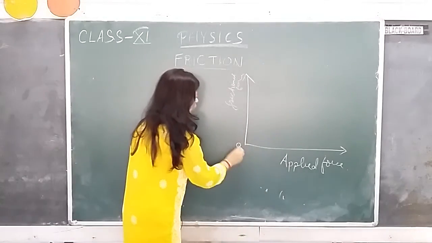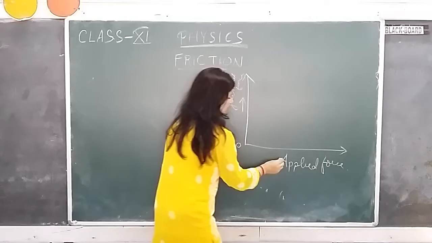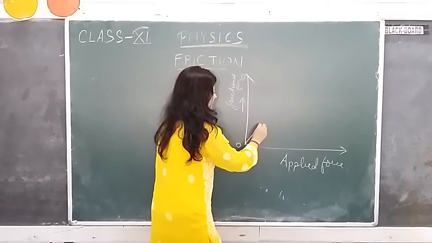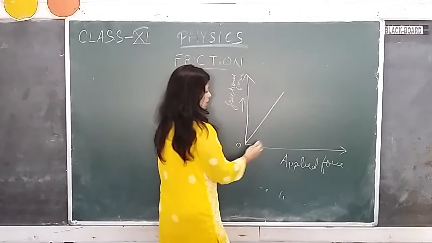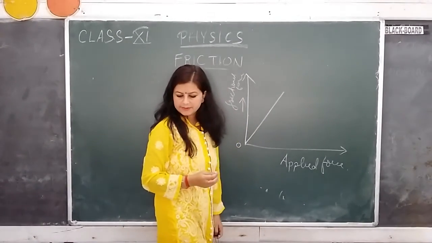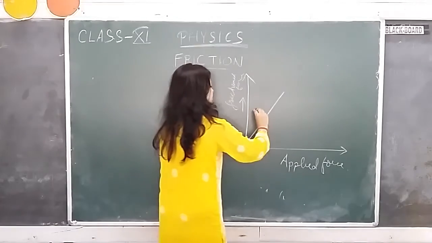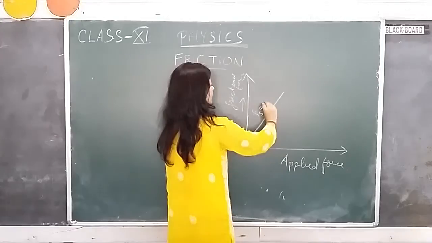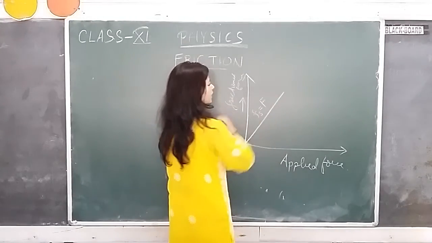This part is O. Now, when the body is at rest, as long as static friction is concerned, you increase the applied force, the frictional force also increases because it keeps adjusting itself. So here Fs, that is the static frictional force, will be equal to the applied force.